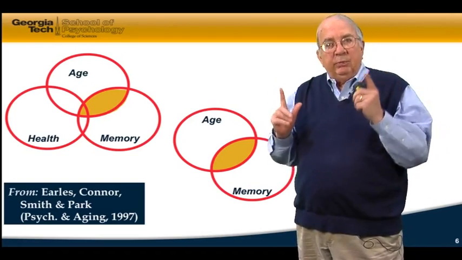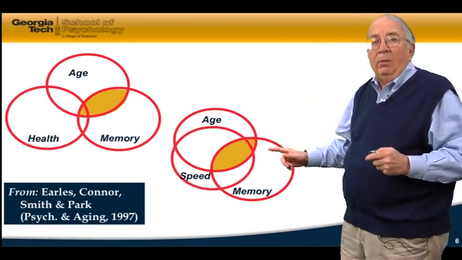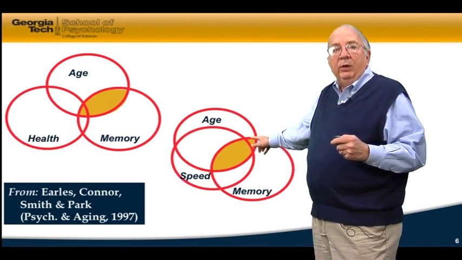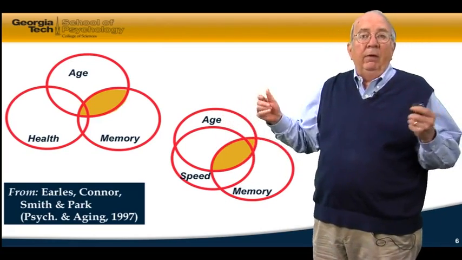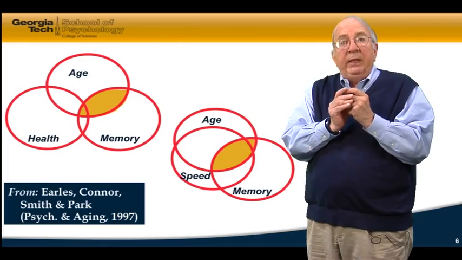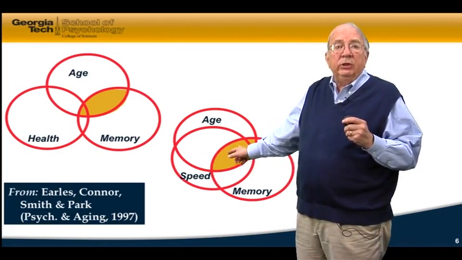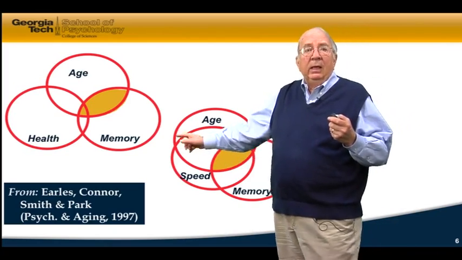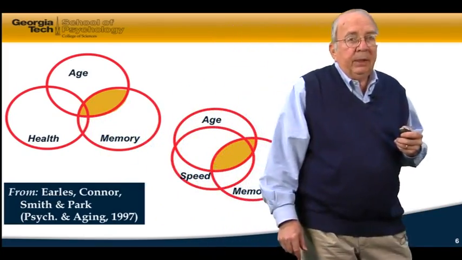And when we included perceptual speed in the equation, that variable accounted for almost all the relationship between age and memory. Only a little bit was left over, so it reduced it a lot more than this intrinsic value of health. So primitive cognitive variables like perceptual speed or even working memory can account for a large amount of this age-memory relationship. I call them cognitive fundamentals, like perceptual speed. But health itself accounted for a very small amount of that relationship.